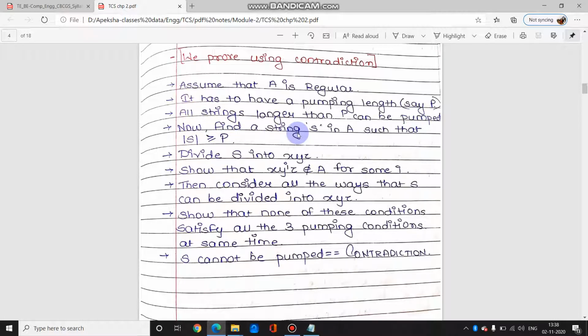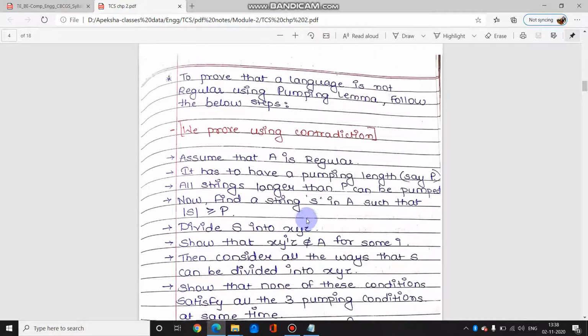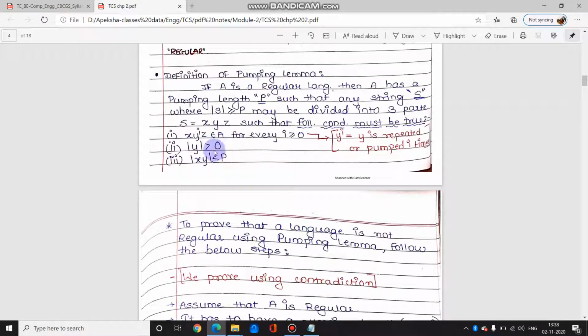Then we divide that string into three parts x, y and z, and the three conditions we mentioned must hold. Consider all the possible ways that s can be divided into three parts, and then we have to show that the conditions given above are not satisfied.